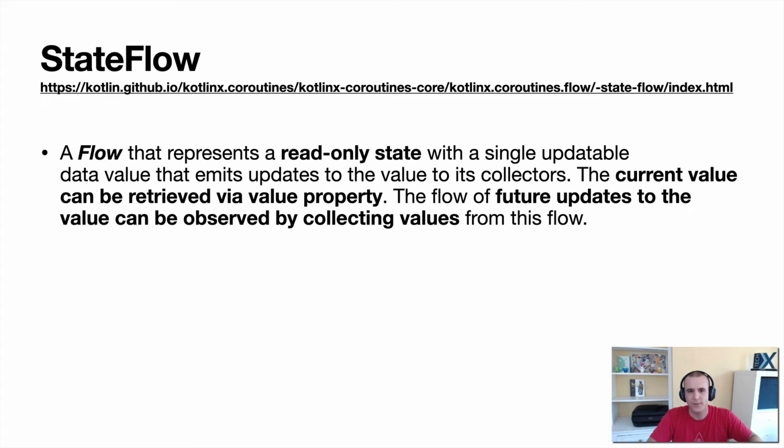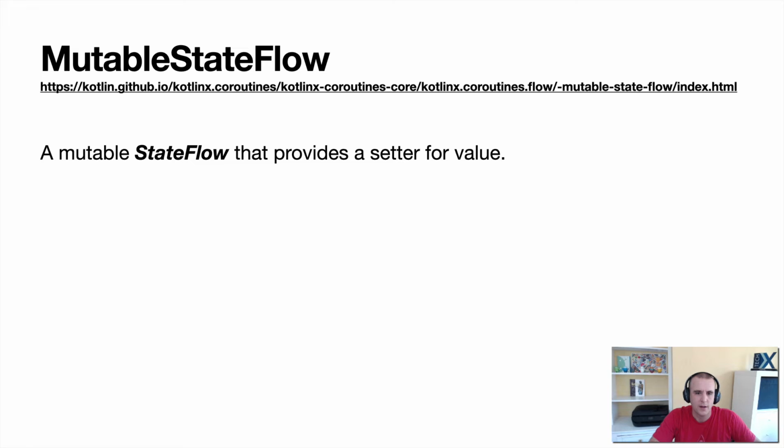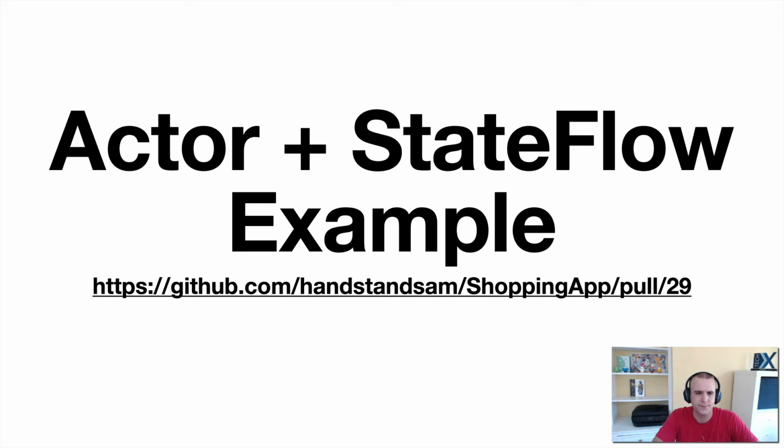So what's a StateFlow? I actually talked about it a little bit, but it's a flow representing a read-only state that can be updatable. Only a MutableStateFlow, which is one that you can use internally, can be updated. Otherwise, a StateFlow is just a flow that emits values, or you can grab the value just once itself. The MutableStateFlow, like you talked about, is what you'd use internally to be able to set a value on it. But when you expose it to a client, you'd want to make sure that it is a regular StateFlow so that they can't actually change the value themselves.